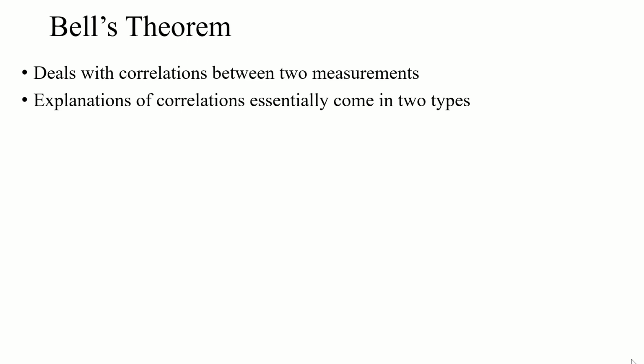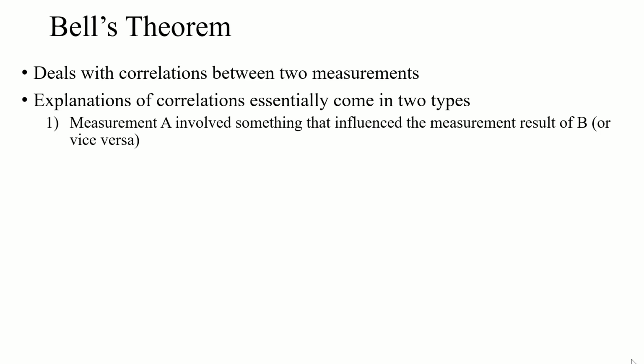The explanations of correlations in classical thought, in the way we classically explain things, come in two types. The first one is that something involved with measurement A influences the result of measurement B. So I make my measurement here, and then you make yours a short time later. Something I did or something involved in my measurement influences the result of yours, so that every time I do it, your result is going to have that correlation.